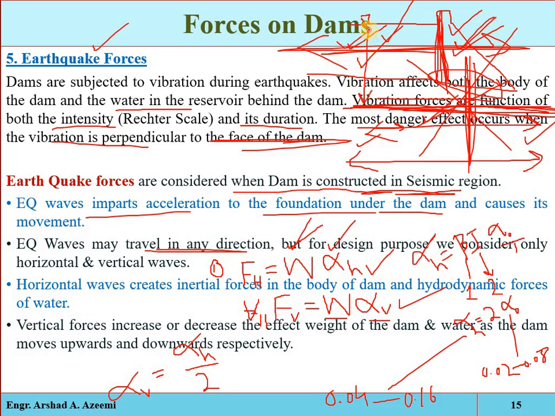Similarly, when the horizontal acceleration is produced in the foundation, the inertia force of water, which is also called the hydrodynamic force, remember, will also be generated. Now remember, that will be either in this direction or in this direction. If the inertia force is in this direction, it will not be considered because it is in the opposite direction in the dam structure. It is not affecting this structure, it is not contributing to the failure of this structure. But when the hydrodynamic force of the water is in this direction, parallel to the direction of the hydrostatic water, it must be considered, and that is most important because then it is contributing to the failure of the structure.